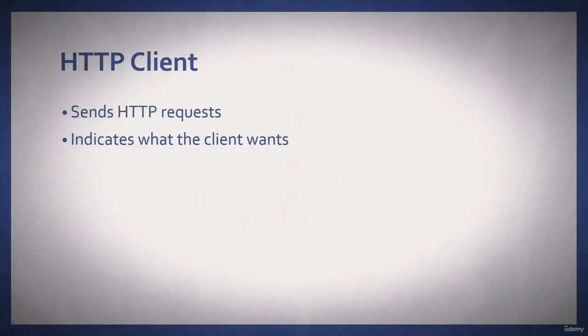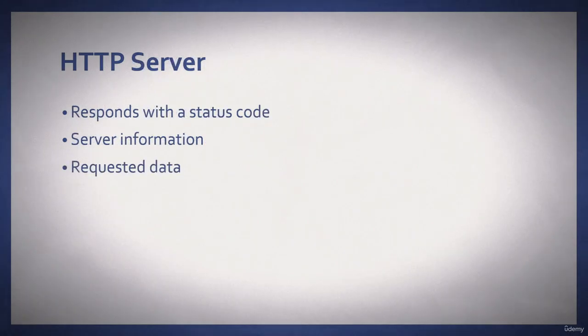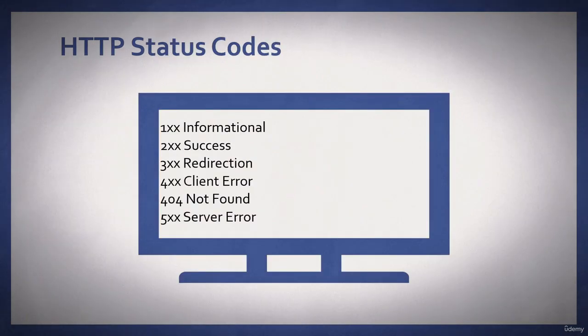With a typical transaction, the client will send an HTTP request and indicate what the client wants. The server then will respond with the status code and server information and then any requested data. Now, there are several status codes within HTTP, but most of the time we are going to get a 200, or success, meaning everything's okay and the data will follow.